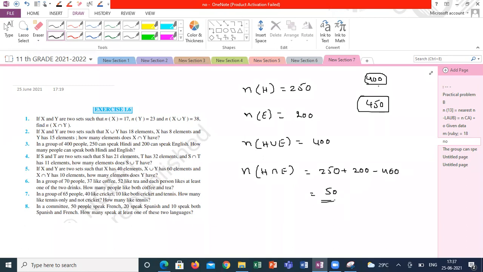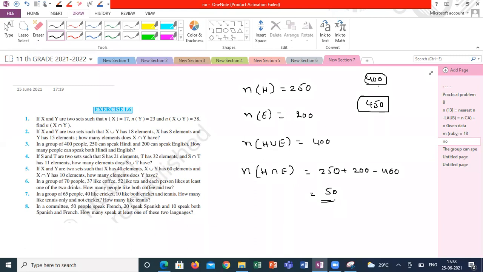Yes. Sir, but they have not mentioned that all the 400 people speak either one of the languages. No, they mentioned very clearly. There is a group, 400 people. They didn't mention who is talking Hindi or how many, but they gave data out of 400, 250 can speak Hindi. Correct? Yes, sir. They didn't mention they may speak extra languages, and they didn't mention they can speak only Hindi also. They speak Hindi. Might be there are some people who can speak other languages also.